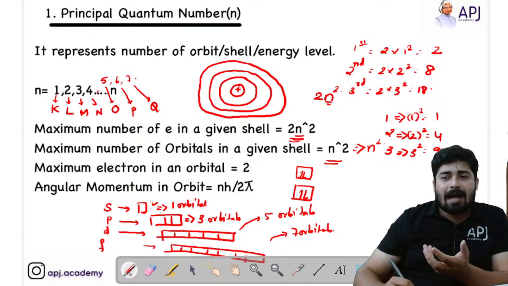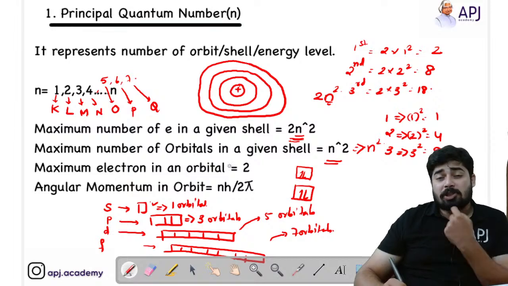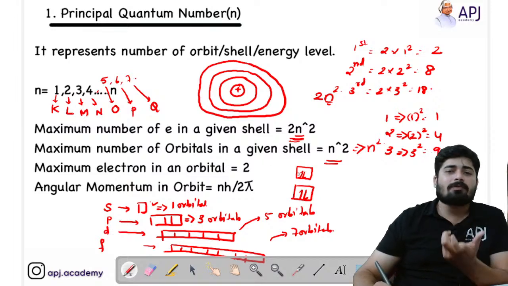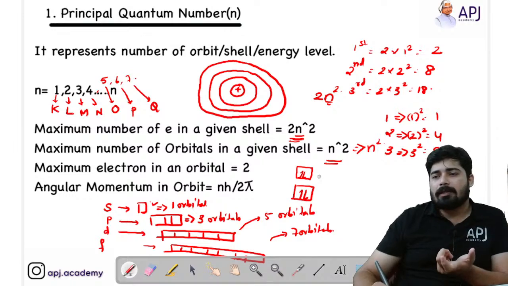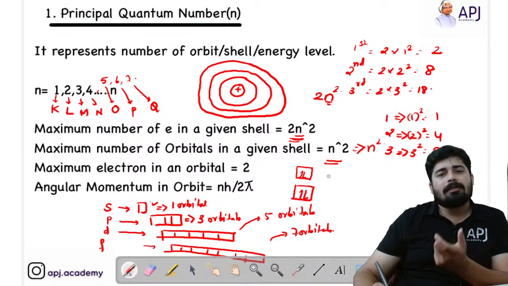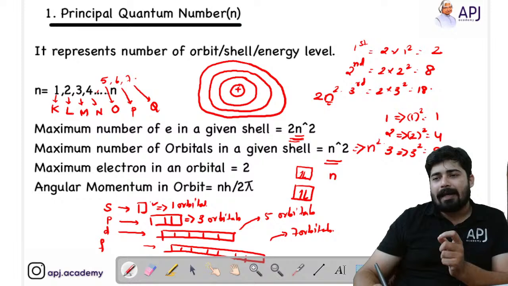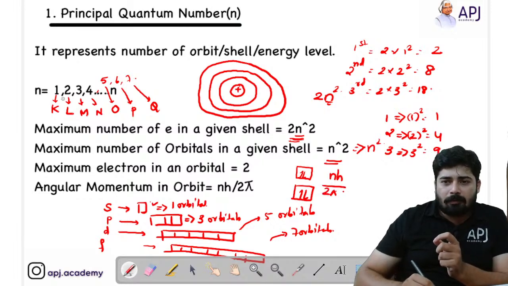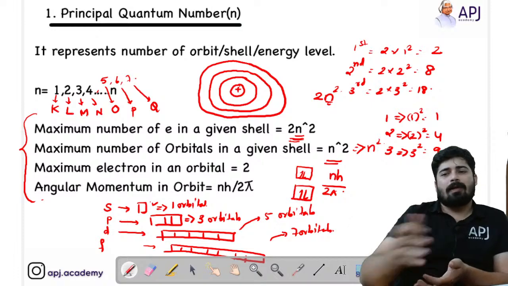Now, what is the angular momentum in an orbit, in a shell? That is what Bohr has already taught us. The angular momentum in an orbit is equal to nh by 2 pi. So these are the 4 facts that you have to primarily understand from the principal quantum number.